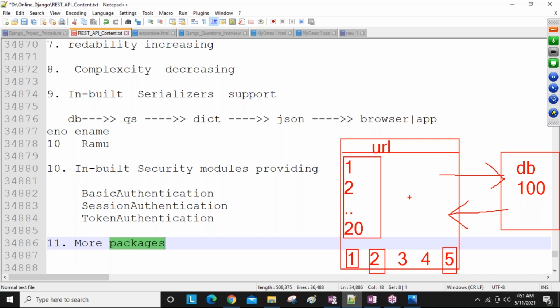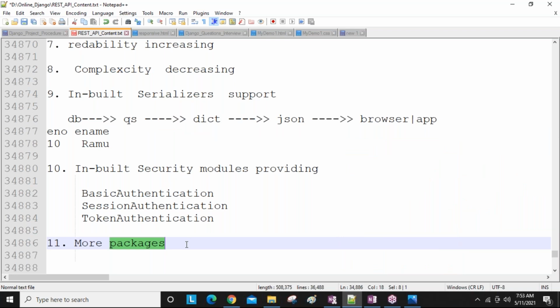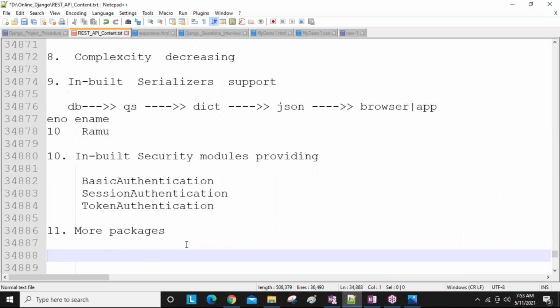Later we will do one project about this, no problem, don't worry. So for pagination, one module is provided. For security, one module is provided. For converting data from one type to another, another module is provided. Like that, n number of modules are provided, and because of all these modules, Django REST framework is in more demand. Clear on this? Next, another benefit is third-party forum support.